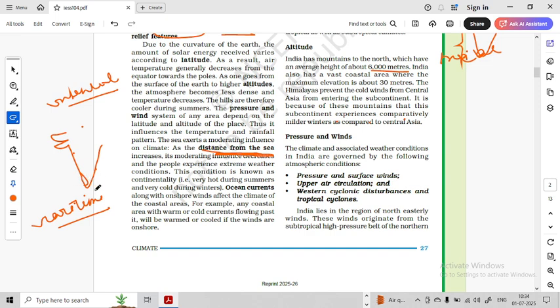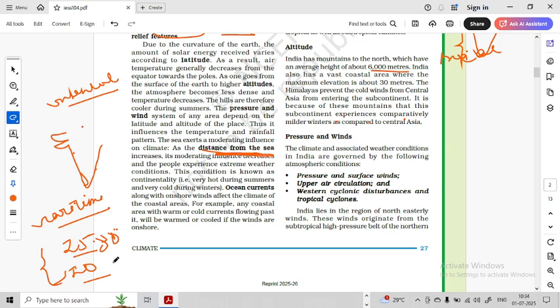Now, whenever there is an influence from the sea, it has a maritime type of climate. Why? Let's talk about Chennai. In Chennai, the summer season has a temperature of about 25 to 30 degrees Celsius. And even in winter, the temperature ranges around, let's say, 20 degrees Celsius. So there is not much of a difference between the highest and lowest temperature. Right? Why does this happen? And we are talking about Chennai, mind you. Because it is nearer to the sea, it has a coastal location. It has an equable type of climate.